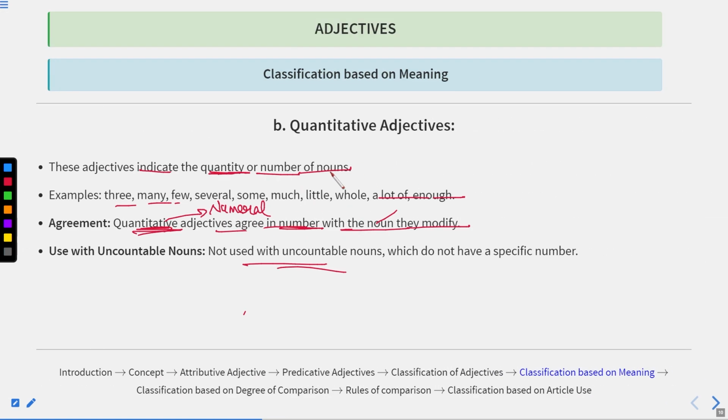Now, the rest of the adjectives we'll discuss in the next session of this chapter.